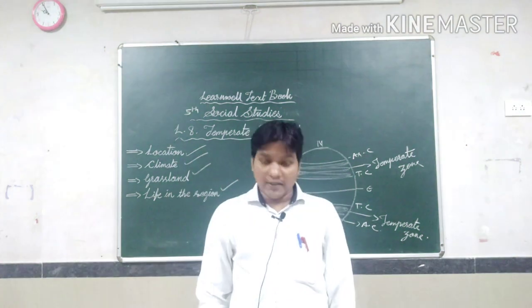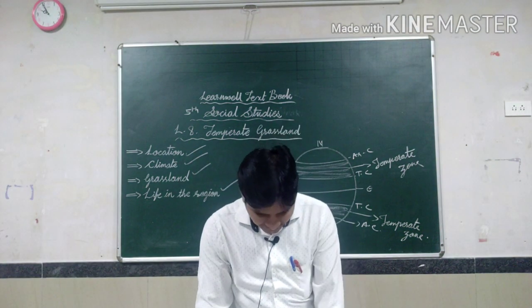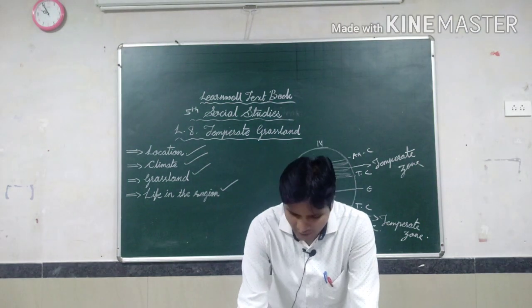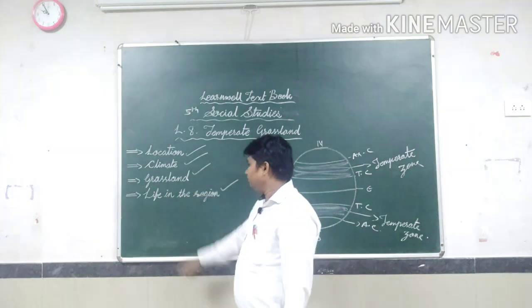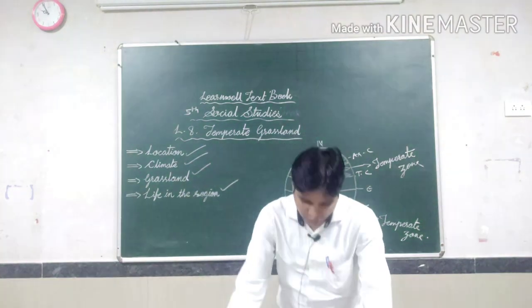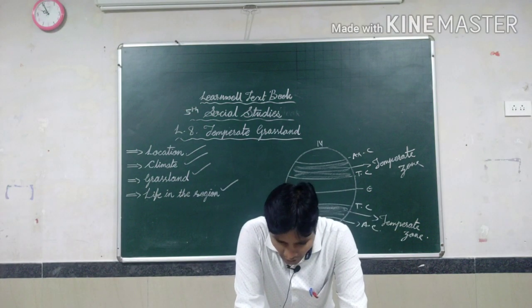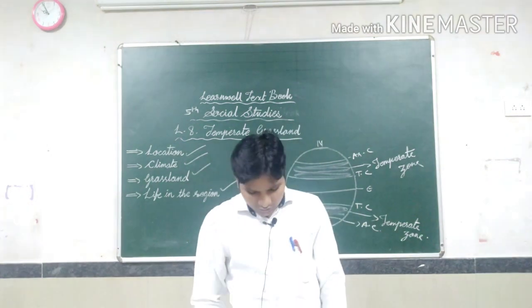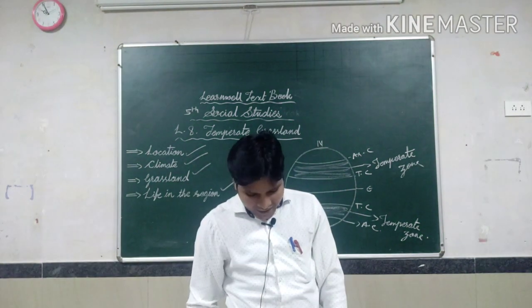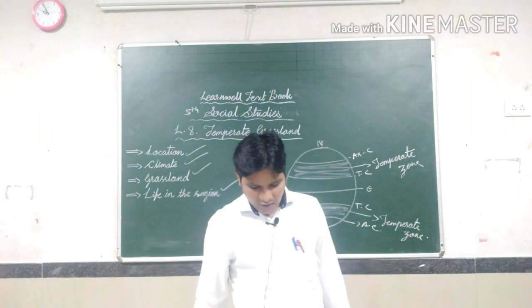Now I am going to discuss life in the regions. The trees found here are few, and there are plenty of farmers. These grasslands vary in size from country to country.